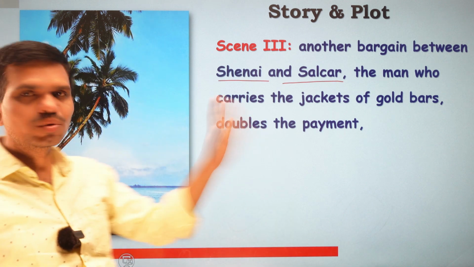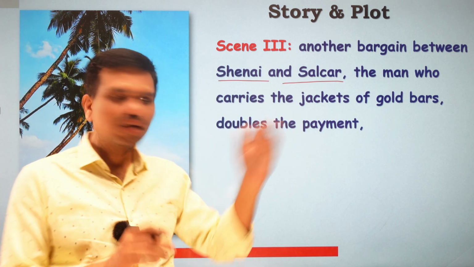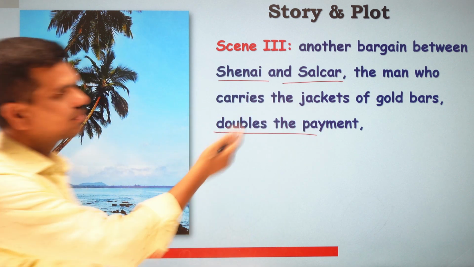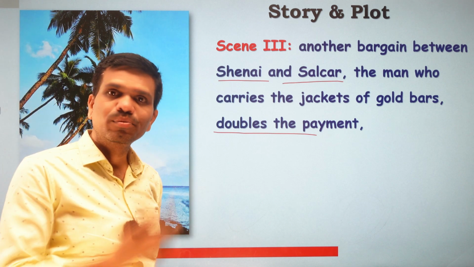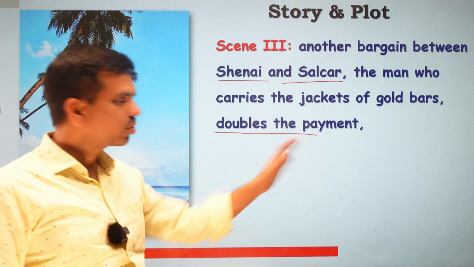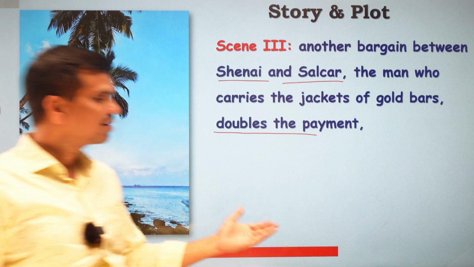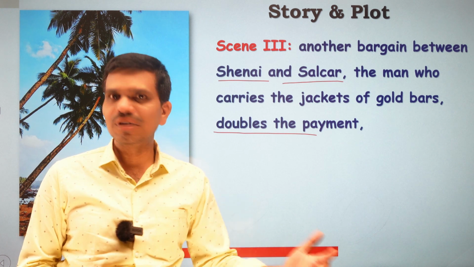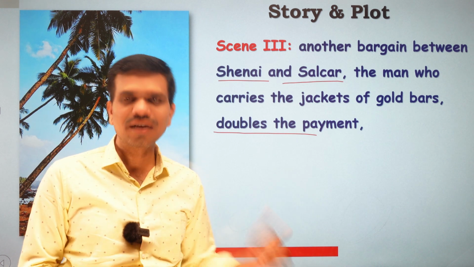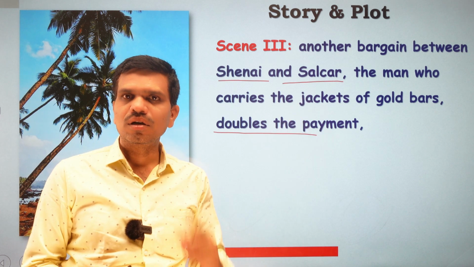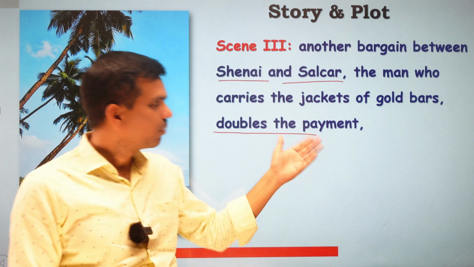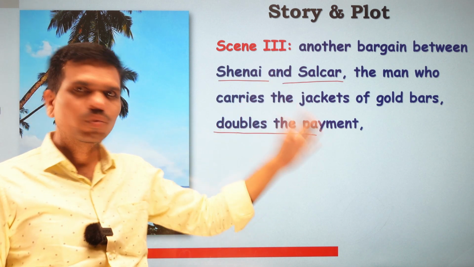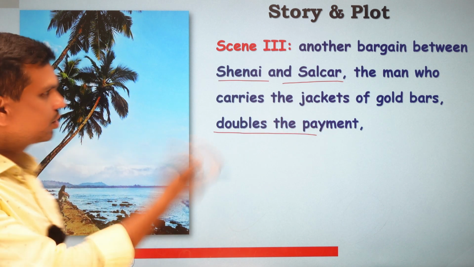So there are 200 gold bars and he carries 200 gold bars, and he doubles the payment of Salkar, and then Salkar thinks that he must work for Shenai because there was a problem with Salkar. His wife was pregnant and the doctor had advised him to stay with his wife because the delivery is difficult according to doctors, and hence he was reluctant. But Ranga Shenai becomes successful in making him work for Shenai. So here he leaves his wife and goes for the smuggling of 200 gold bars.